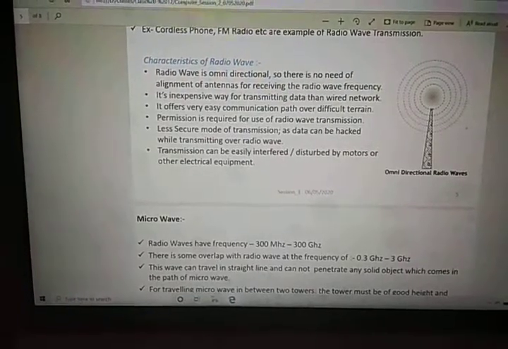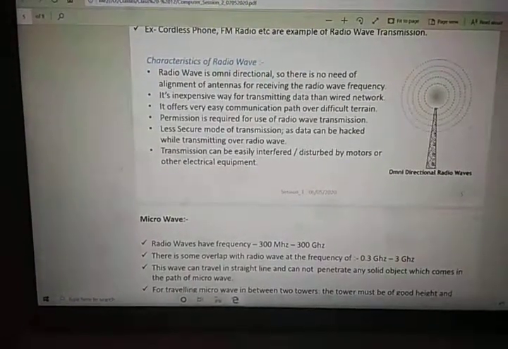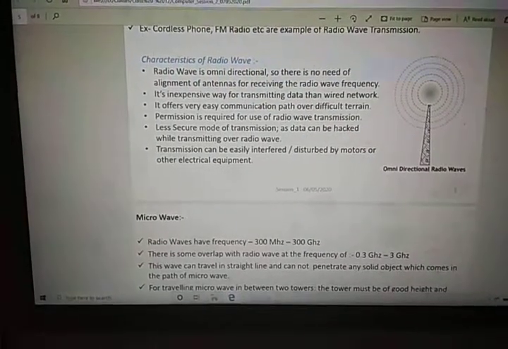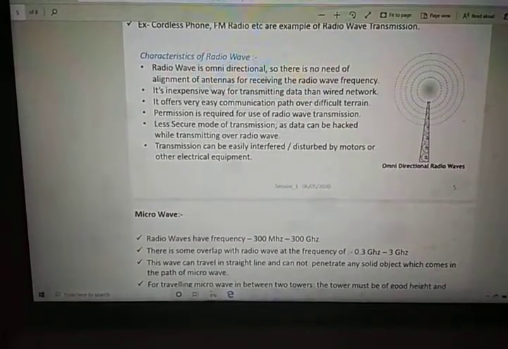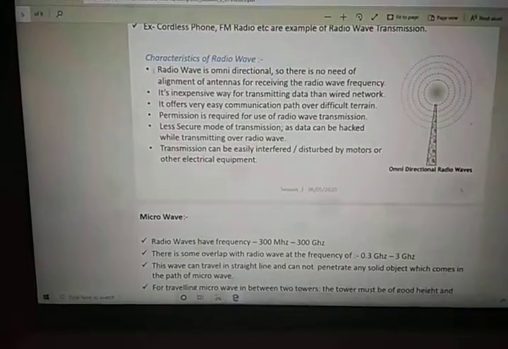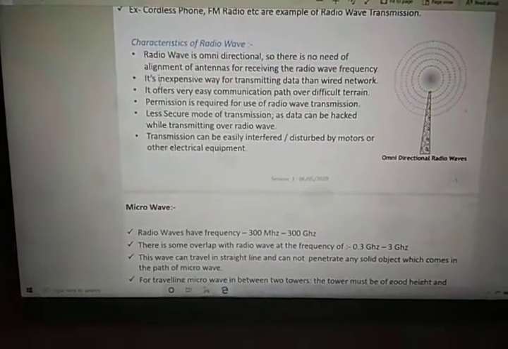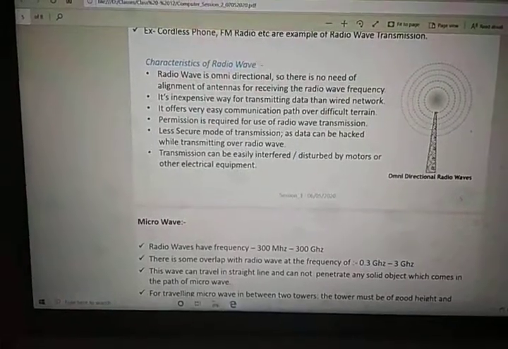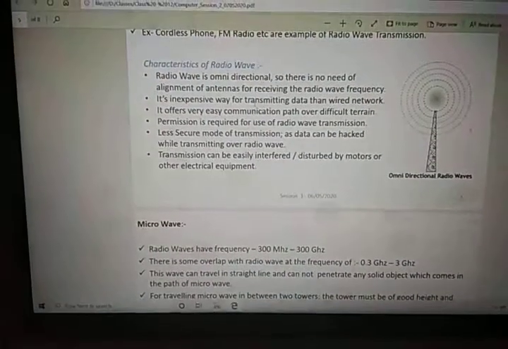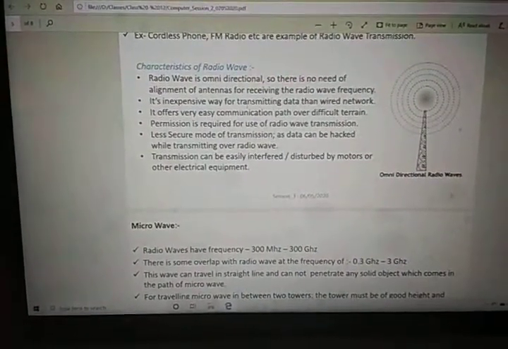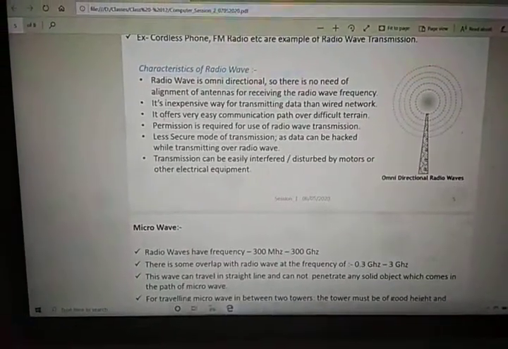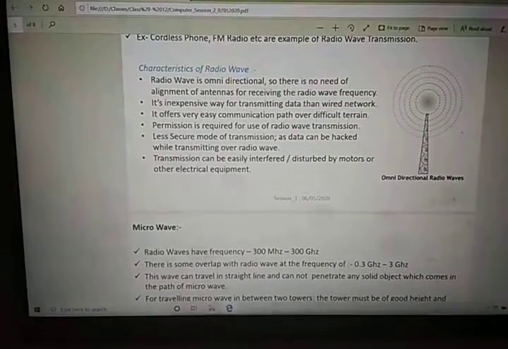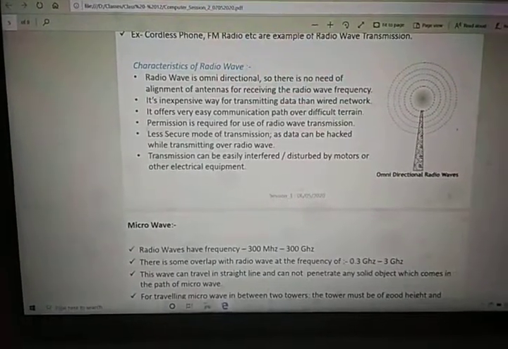Suppose we have built one more radio antenna over here. The alignment is not required. Both antennas will get connected very easily. It is an inexpensive way of transmitting, since it penetrates any building or rocks. This is the most inexpensive way to build a network. It offers an easy communication path over difficult terrain. As I told you, it can penetrate solid bodies very easily.